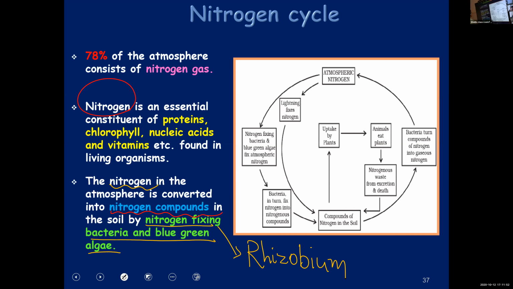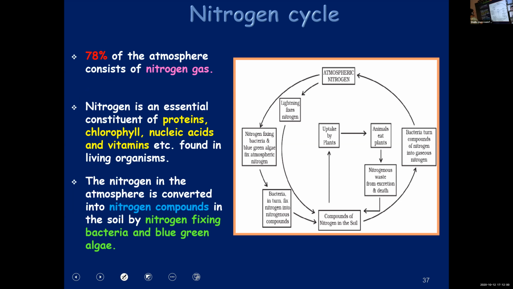I'll repeat the points once again before we proceed to the next slide. We are learning about the nitrogen cycle. In the atmosphere, 78% is made up of nitrogen. But this cannot be used by plants or animals. If plants or animals should use it, it has to be converted to nitrogen compounds.